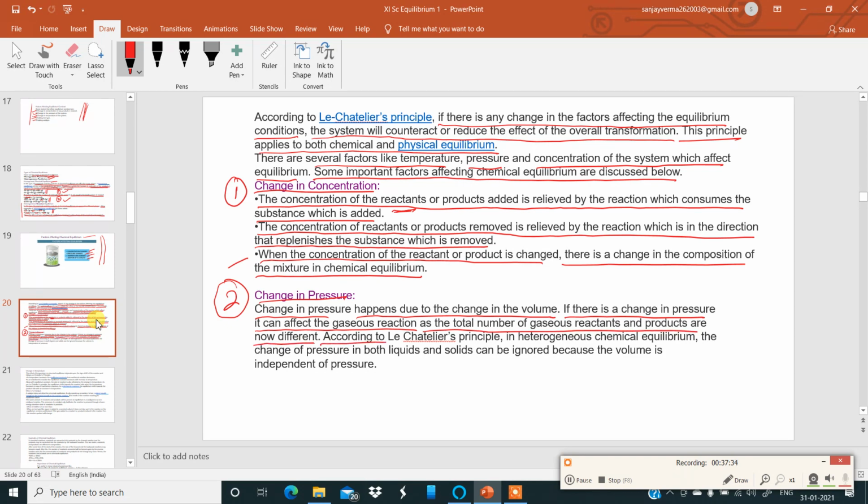According to Le Chatelier's principle, in heterogeneous chemical equilibrium, the change of pressure in both liquids and solids can be ignored because the volume is independent of pressure. So in the case of heterogeneous chemical equilibrium, the change of pressure in both liquids and solids can be ignored. We have to ignore because there is solid, there is liquid. Okay.